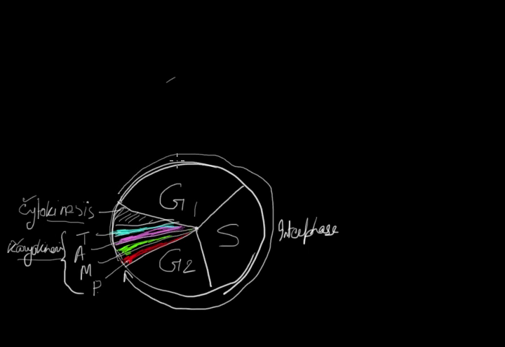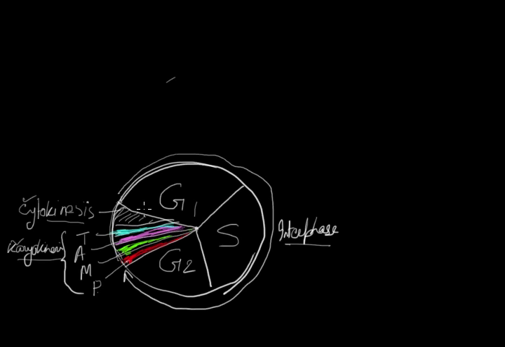And the rest of the cycle, the major share of the cycle, is the interphase, starting from this region and ending at this region. So this is the interphase. Interphase involves G1 phase, S phase, and G2 phase.